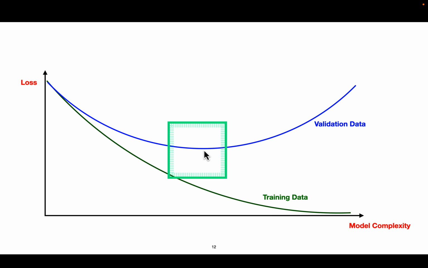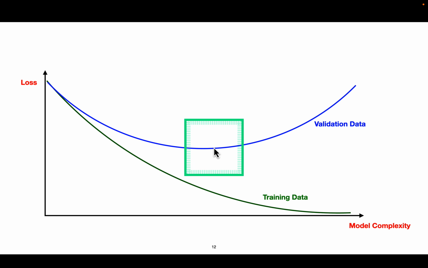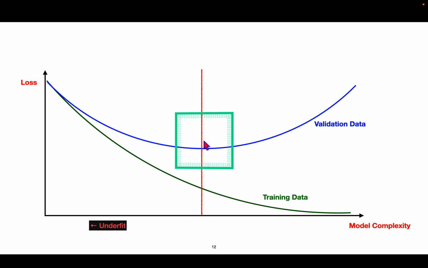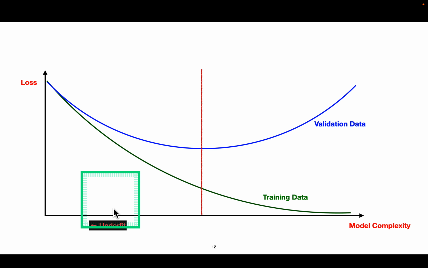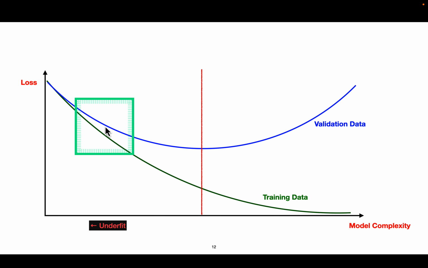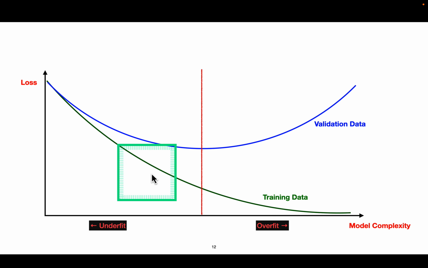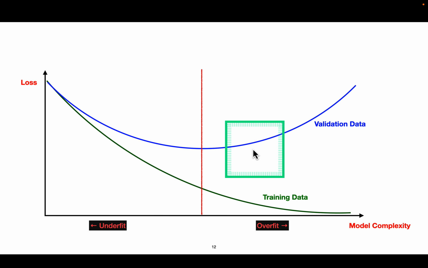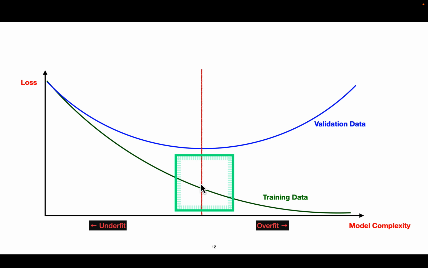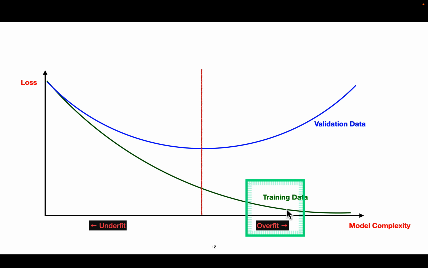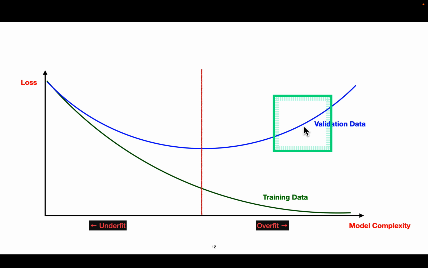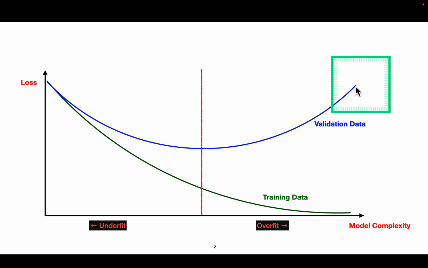So at this particular point, this is a sweet spot where the loss and model complexity are balanced, and this is the line where we say anything left of this line is an underfit model, and anything towards the right is overfit. Overfit in the sense that it has learned everything about the training data so well that it is overfitting. But when we have the validation data or test data, it will not be able to predict correctly.